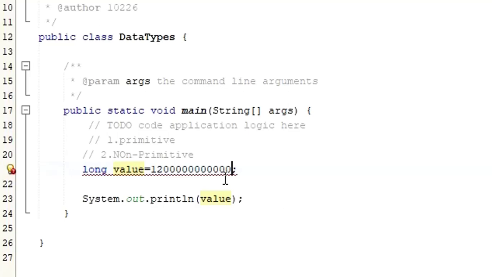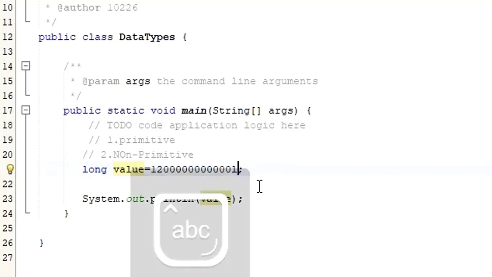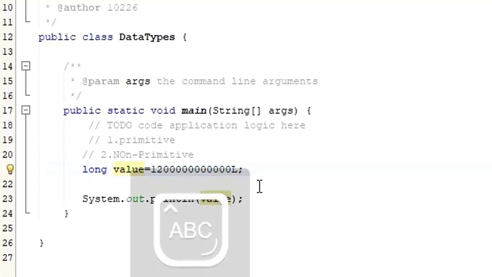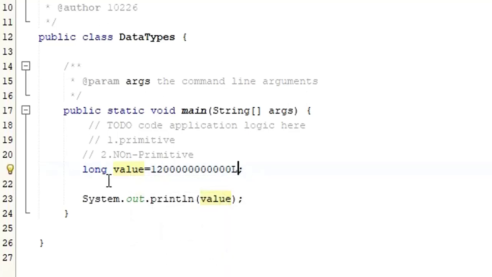So it's mandatory for you to put L as a suffix when you have long as a data type. It can be either uppercase or lowercase, that doesn't matter, but make sure that you put L as the suffix. So this is how you can declare a long data type.